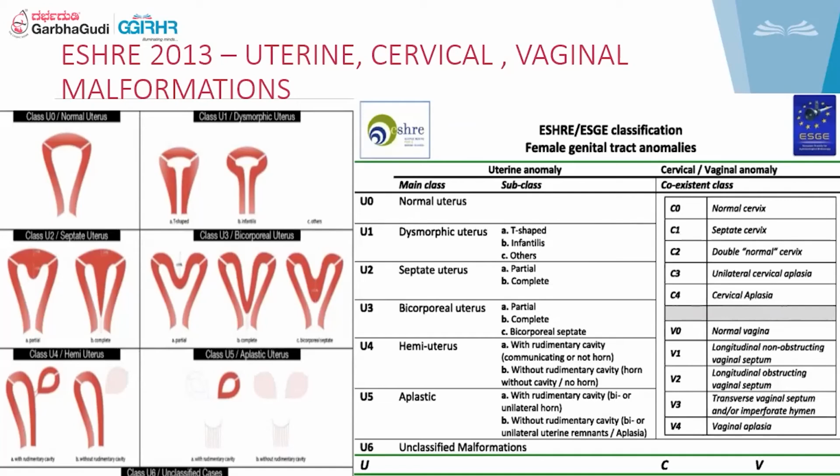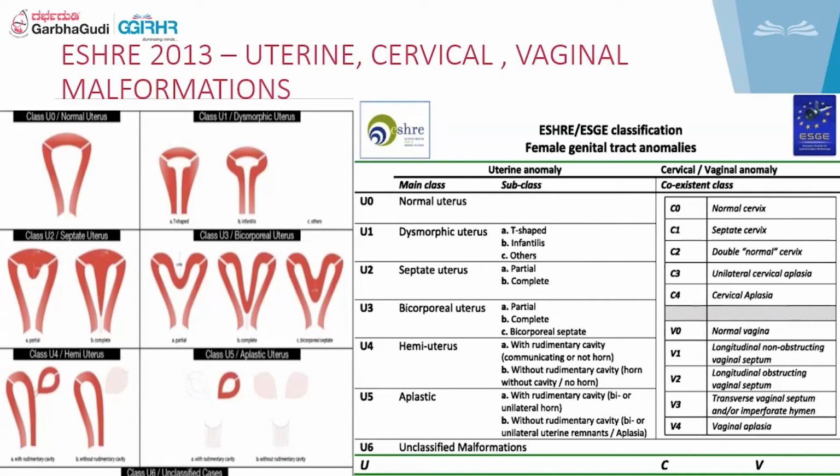In this, it is basically an internal indentation of more than 50% of the uterine wall thickness with a straight external contour, or an indentation of less than 50%, so this comes under the U2 class.